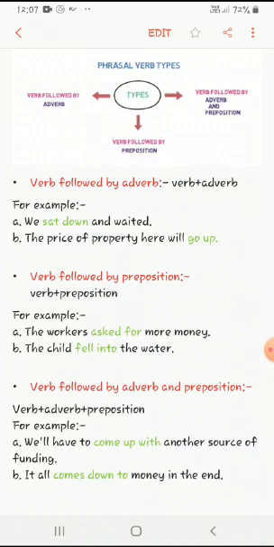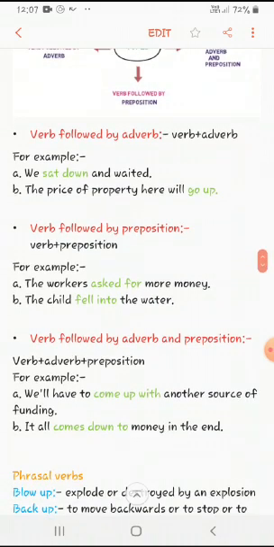Here you can all see verb plus adverb plus preposition. When these 3 combine together, they form a phrasal verb. For example, we'll have to come up with another source of funding. Here the highlighted words are come up with. Come is a verb, up is an adverb, and with is a preposition. So come up with is a phrasal verb having the combination of verb plus adverb plus preposition.